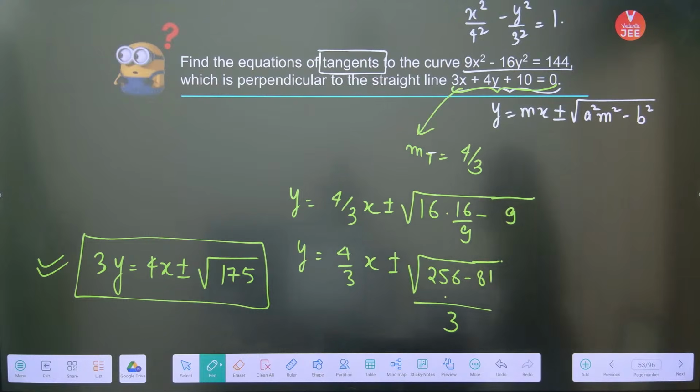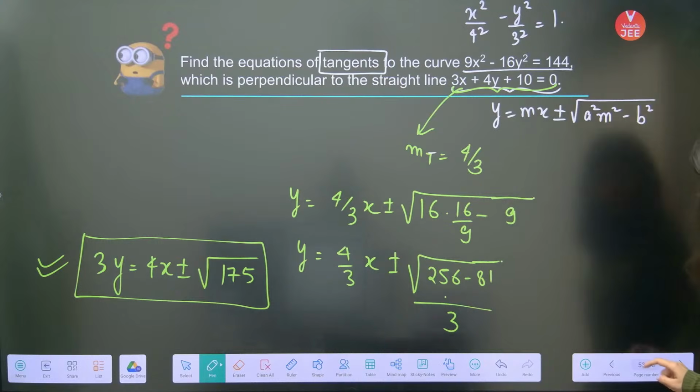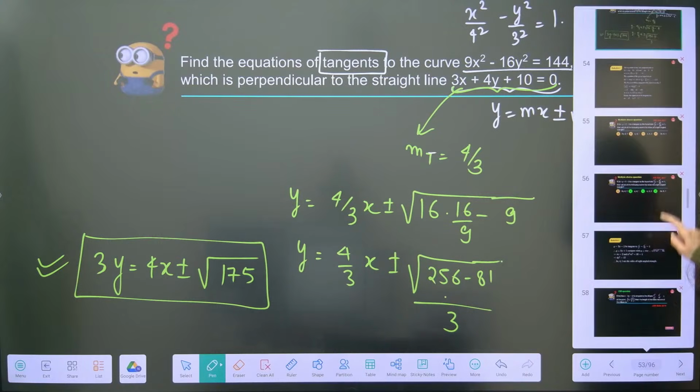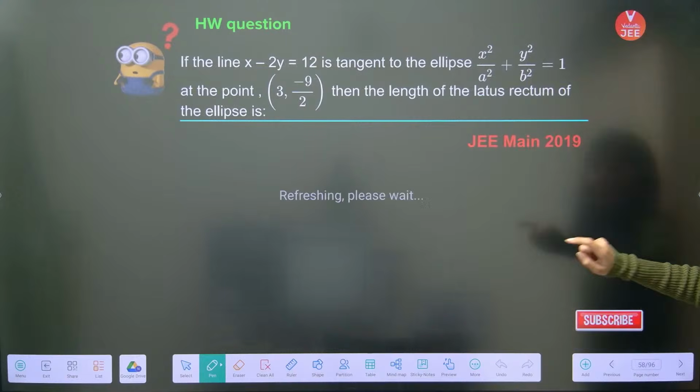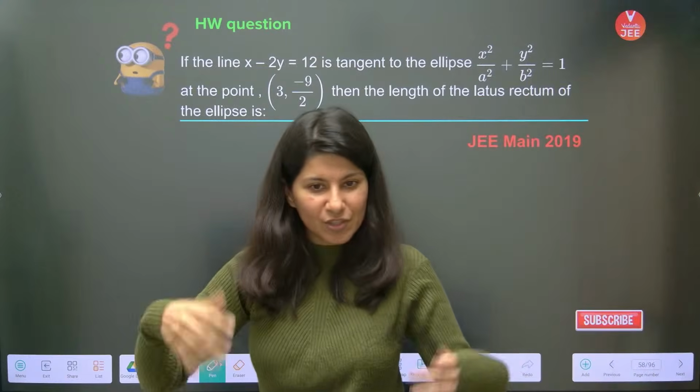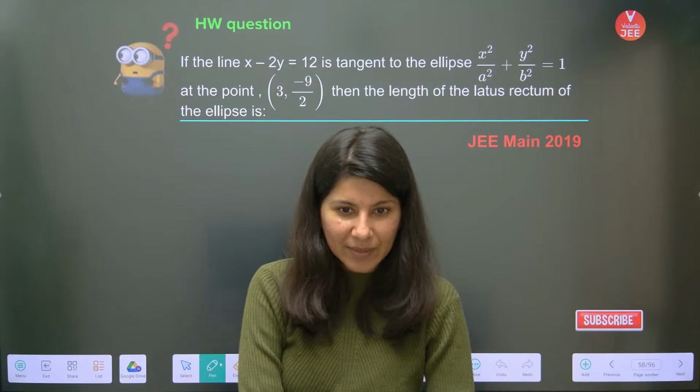Okay. So, I guess this question is clear to you all. Now let us quickly move on to the next question, which is by the way a homework question, but I think we should do it right here.